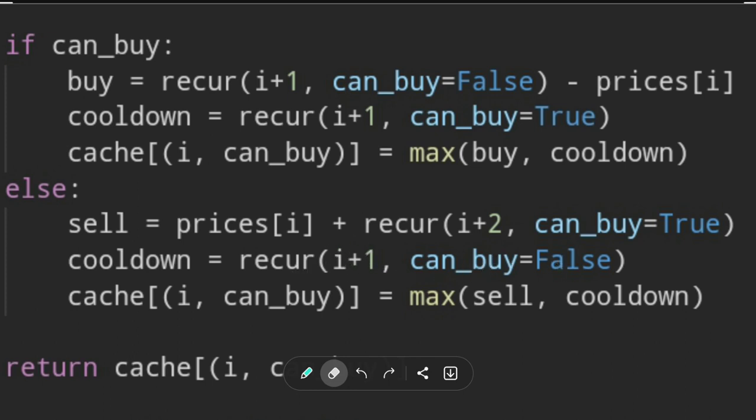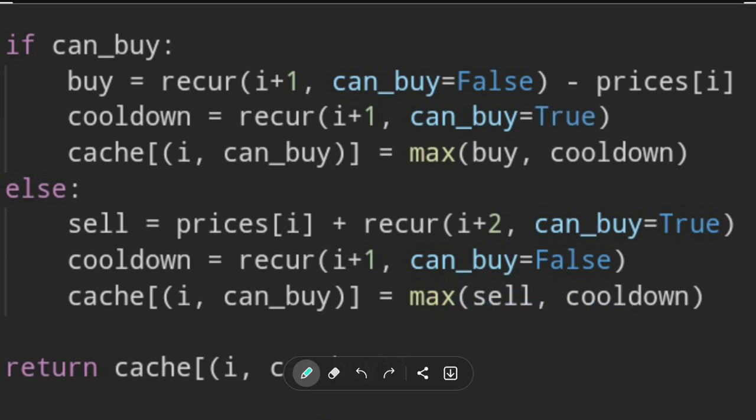Can you buy? No. Why can't you buy? Because I hold. This is the case where I hold the stock, right? Have stock? No stock. So if I don't have stock, I can buy or I can cool down. If I already have the stock, I can sell or I can cool down. And in the case of selling or cooling down, the max profit for I and can buy state would be the maximum of either sell or cool down.